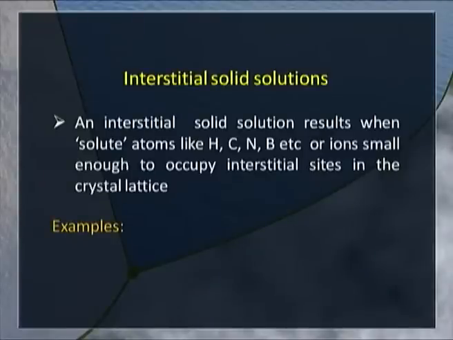That means if you look at the solid structure, there are voids, and if the atoms of the solute are small enough, they can get into those voids, thereby giving us a solid solution which we call an interstitial solid solution. The best example that we have is the iron-carbon system, giving a highly complicated phase diagram, and we know for certain the usefulness of this system.